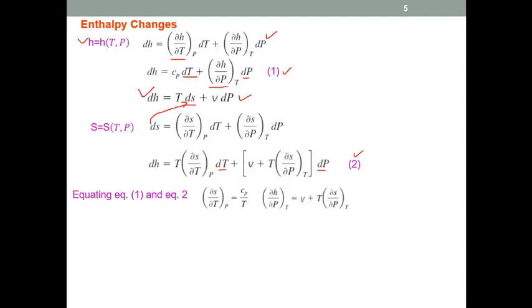So that means Cp by T is equal to partial S by partial T at constant pressure, whereas the second coefficient is equal to this term.